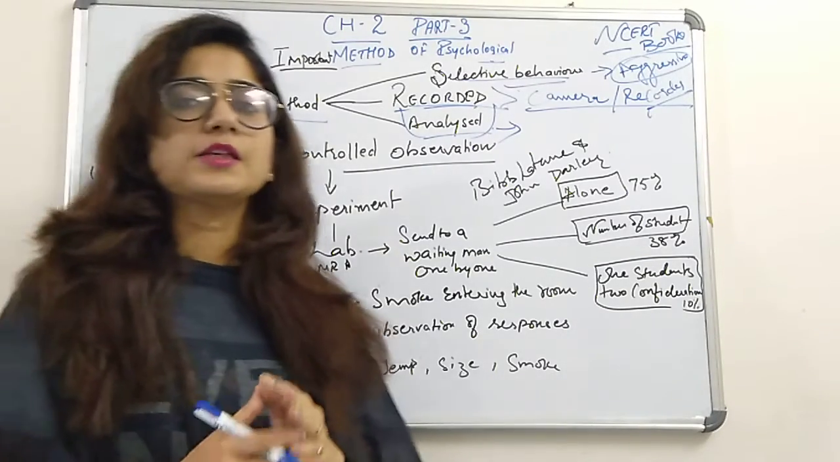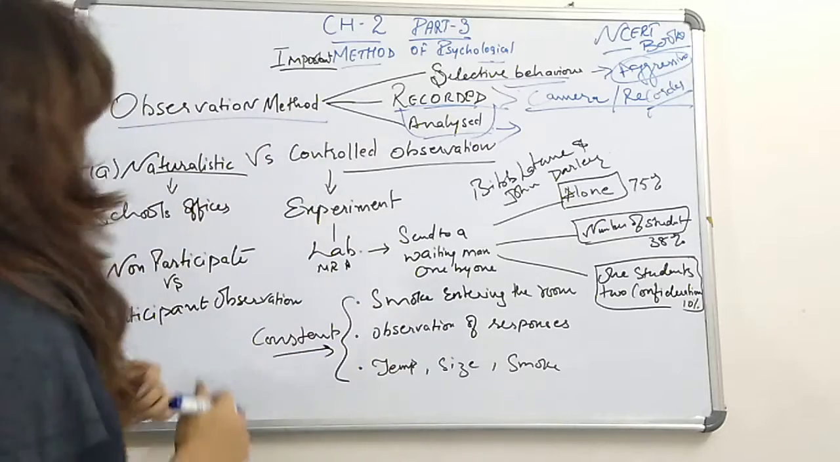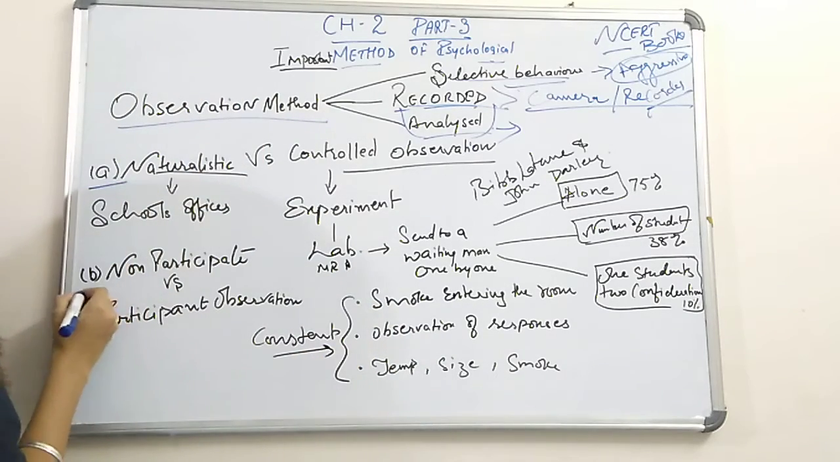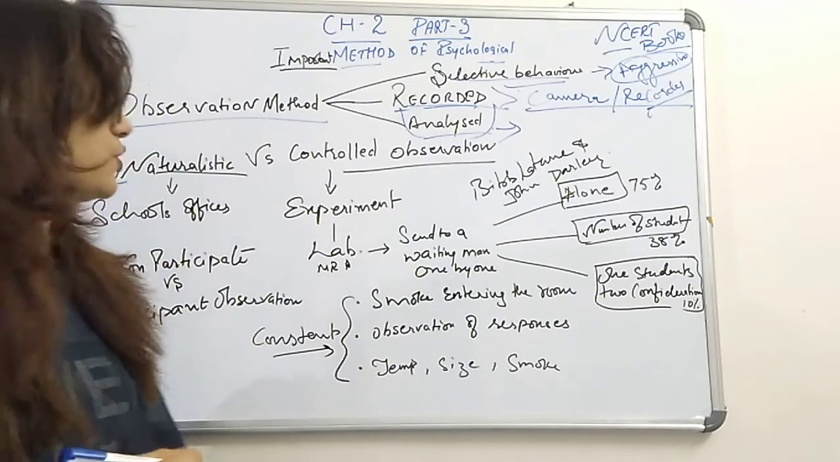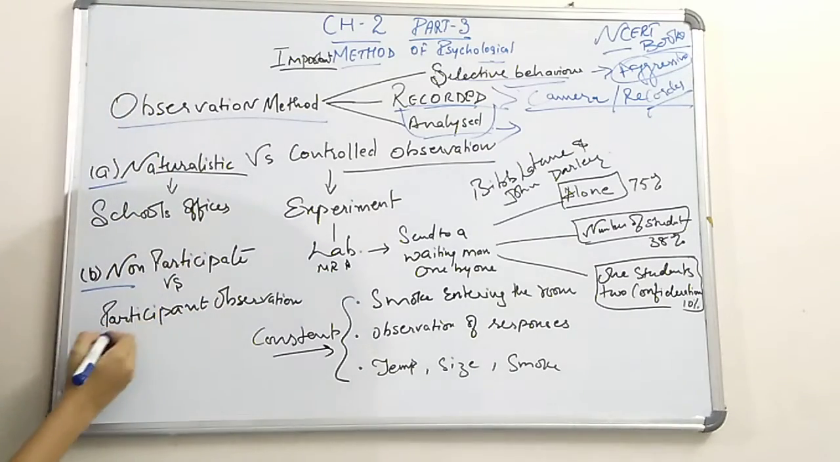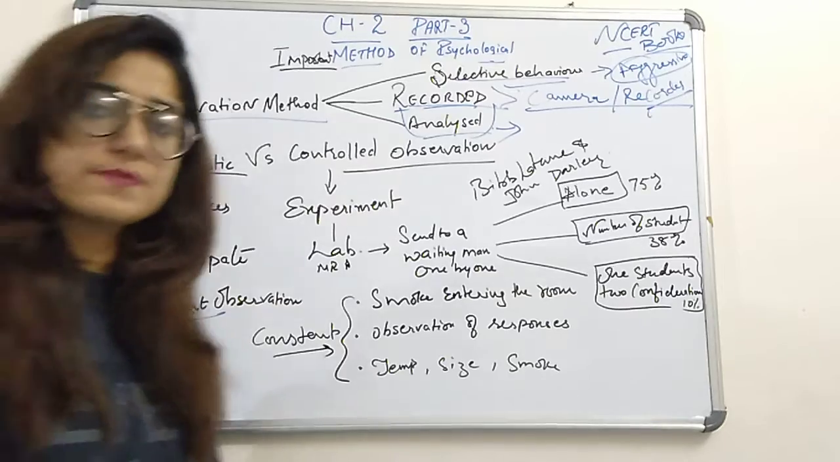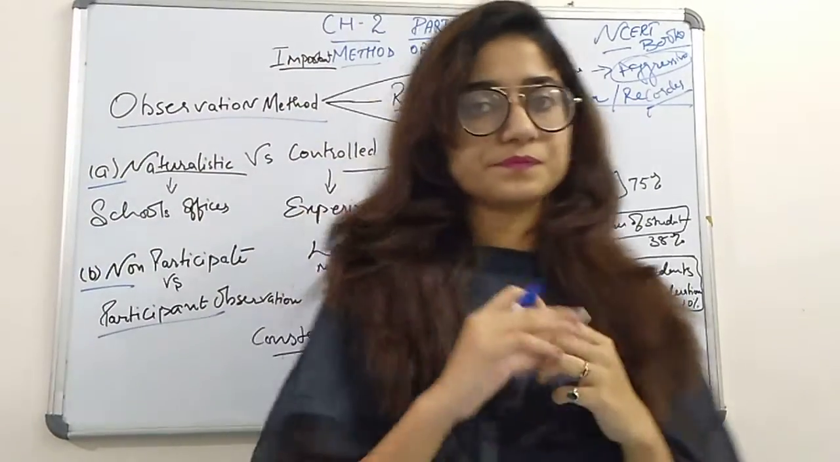So analyzing is done over the recording and the selected behavior, and with that we are able to tell a person's exact personality. Now the observation method has two types: naturalistic and controlled observation, and second, non-participant and participant observation. What are these?